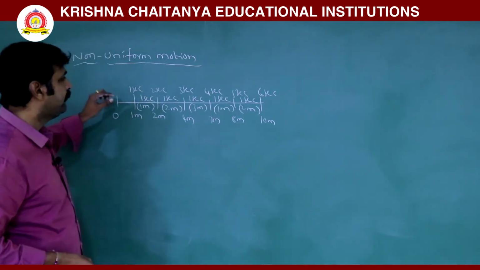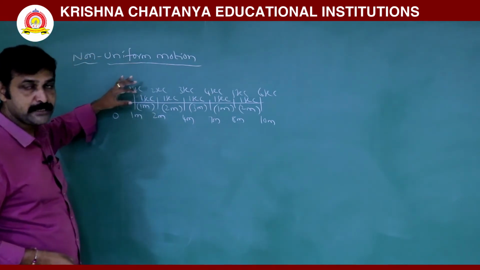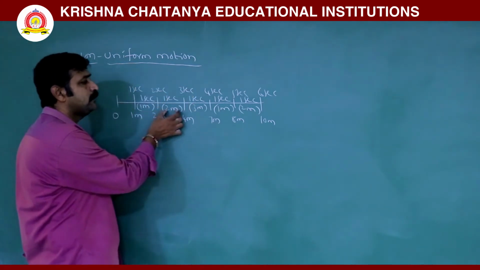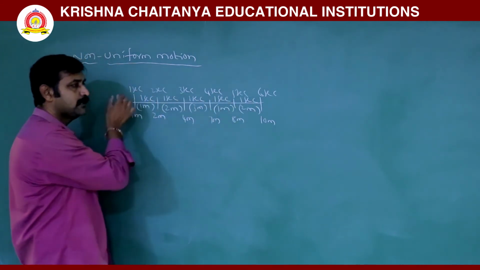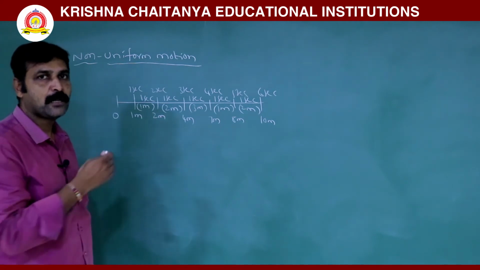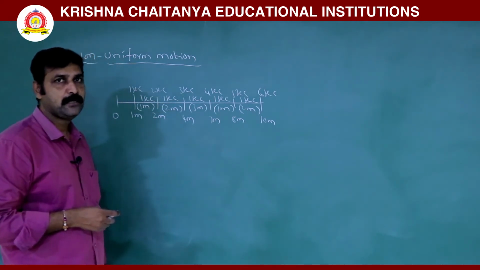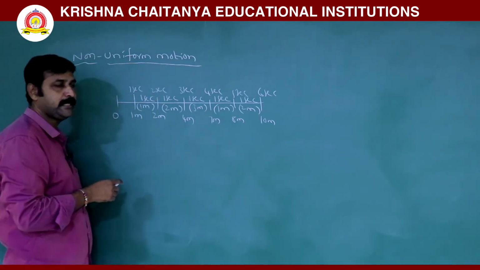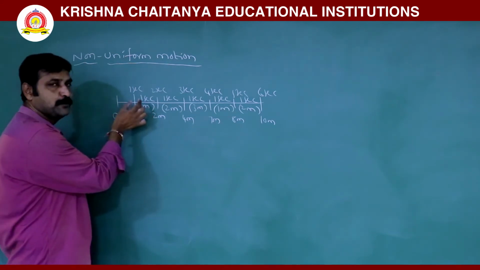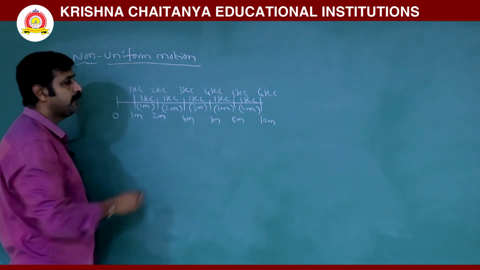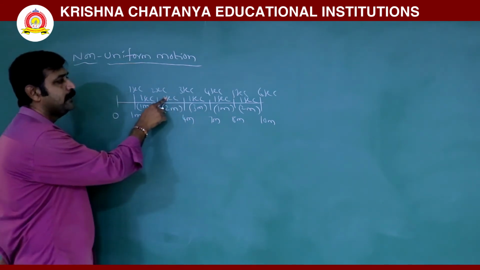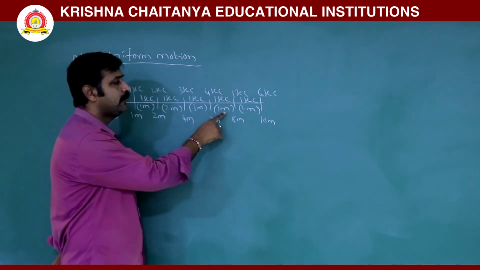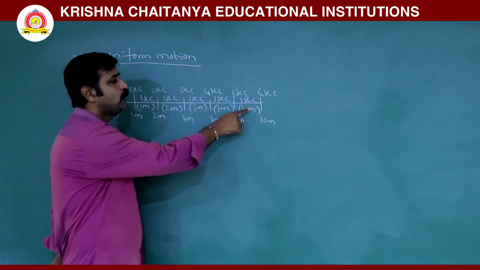So, if the body travels equal distances in equal time intervals, it is uniform. If the body travels unequal displacements in equal time intervals, then it is called non-uniform motion. Okay. So, from 1 second to 2 second interval, velocity or speed is 1 meter per second. Here from 2 to 3 second, 2 meter per second. Here 3 meter per second. Again 4 to 5 seconds interval, 1 meter per second, 2 meter per second.